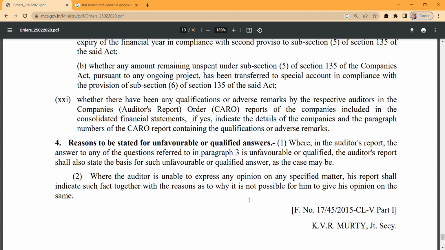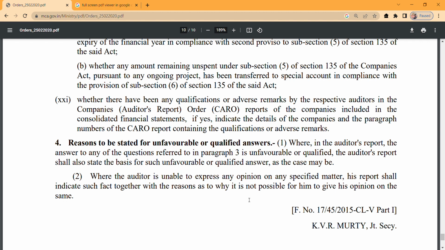Para 4, reasons to be stated for unfavorable or qualified answers: where in the auditor's report the answer to any of the questions referred to in paragraph 3 is unfavorable or qualified, the auditor's report shall state the basis for such unfavorable or qualified answer, as the case may be. We'll study this a little slowly; I have just gone through it fast. So the 21 points which we studied in paragraph 3, if the answer is unfavorable or qualified for any of these,